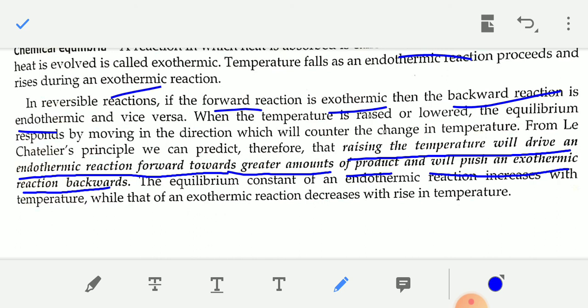In case of an endothermic reaction, on increasing temperature, the forward reaction will proceed to a greater extent. In case of an exothermic reaction, on increasing temperature, the backward reaction will proceed to a greater extent.